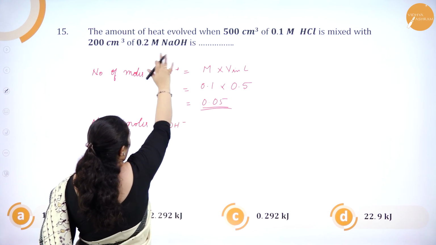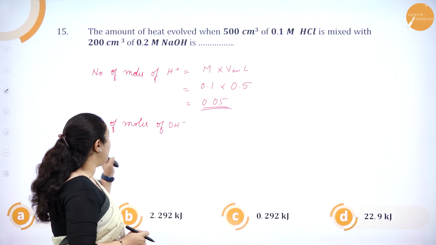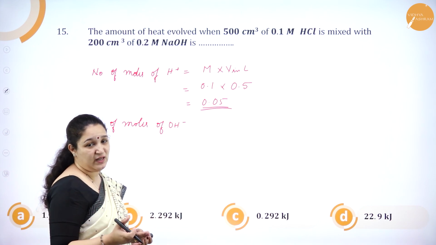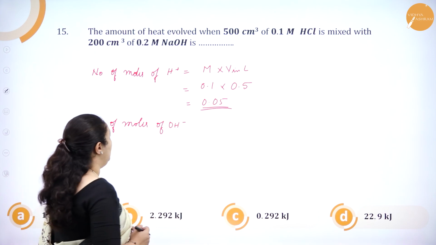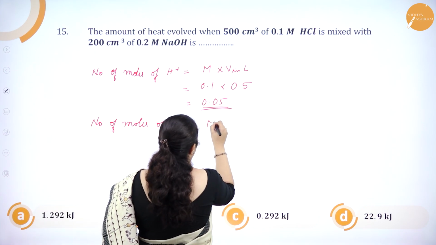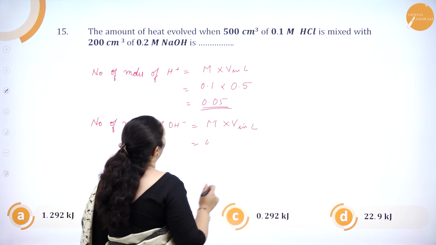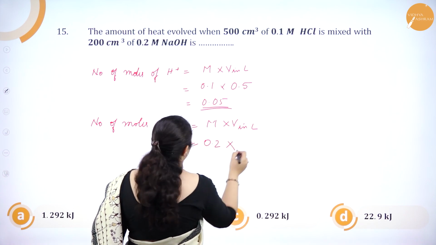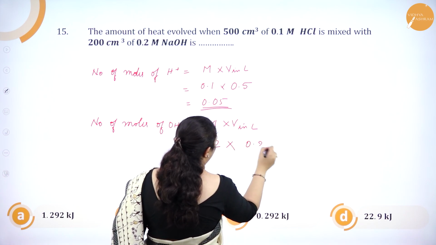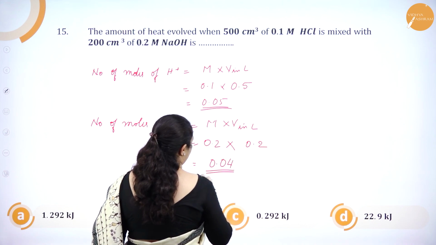Next we calculate the number of moles of OH minus, which is molarity into volume of NaOH. The number of moles of NaOH and OH minus ion are equal because one molecule gives one OH minus ion. Again the same formula, M into volume in liters: 0.2 into 0.2 is 0.04.